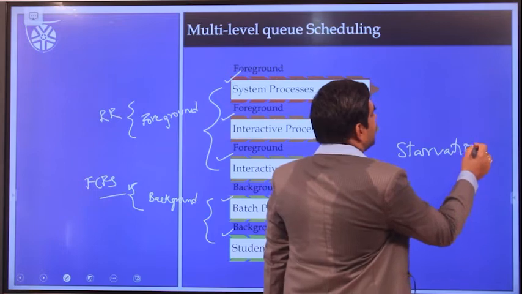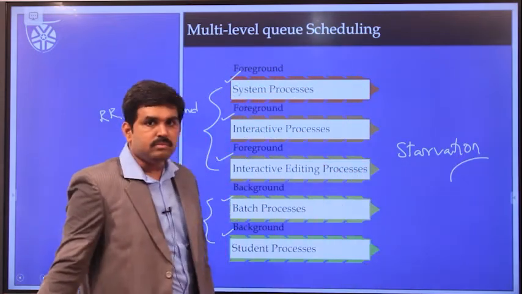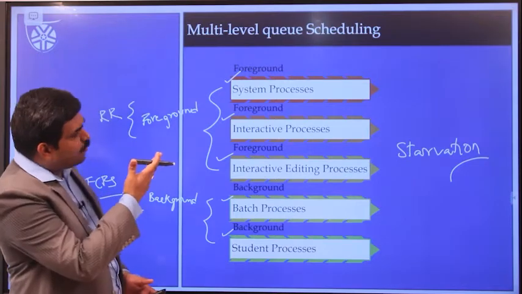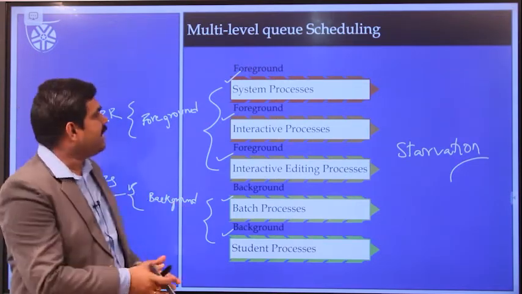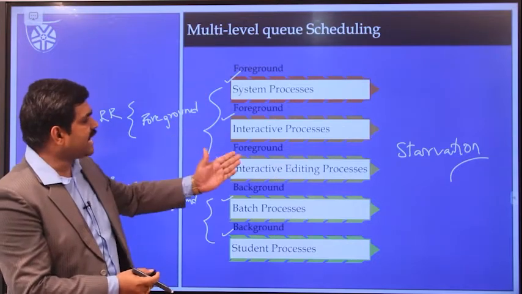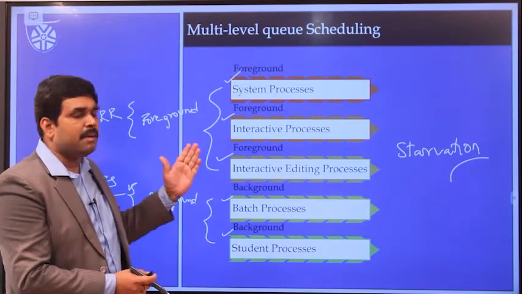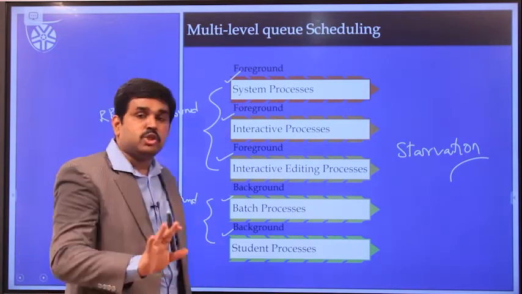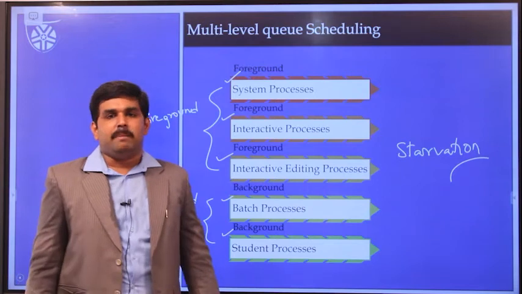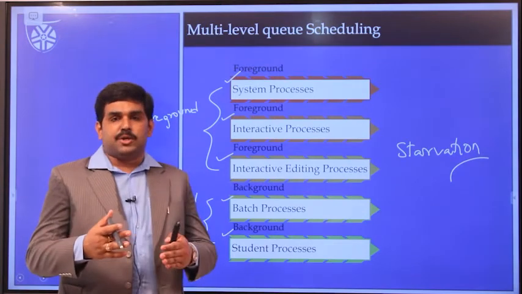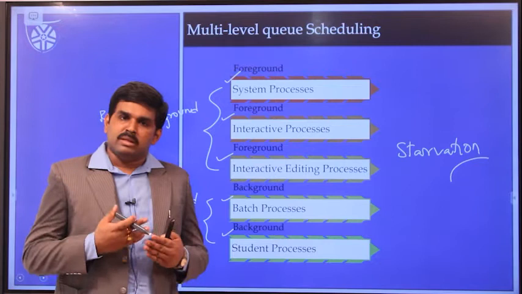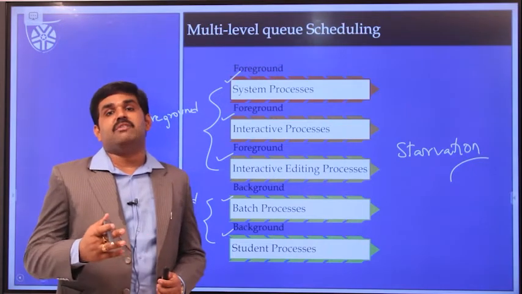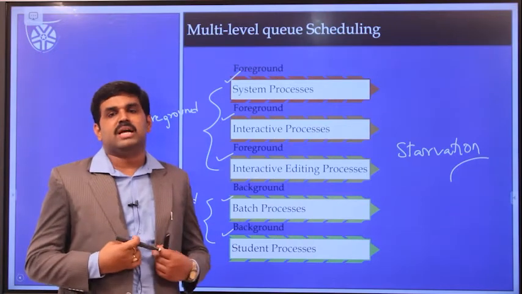Why will the starvation problem come? Because a student process will get the CPU only if all the other four kinds of process queues are empty. That means if no system processes, interactive processes, interactive editing processes, or batch processes are there, then only the student process is going to get the CPU. But if some other process is executing, then automatically the student process is supposed to wait. This is going to lead to infinite waiting of the student process. That leads to starvation.